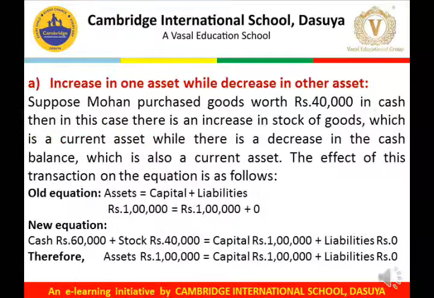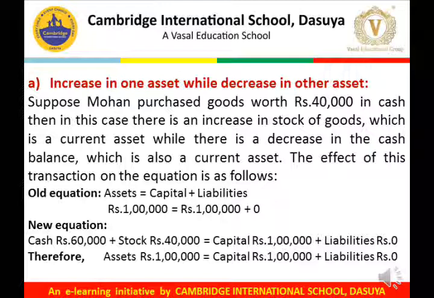We take an example of the first case where there is an increase in one asset while decrease in another asset. Suppose Mohan purchased goods worth rupees 40,000 in cash. Then in this case there is an increase in stock of goods, which is a current asset, while there is a decrease in the cash balance, which is also a current asset. The effect of this transaction on the equation is as follows.